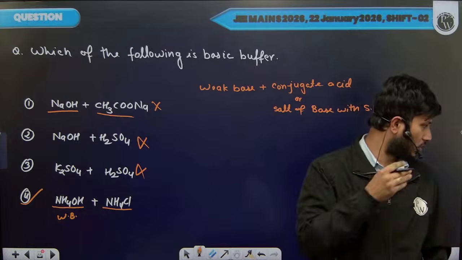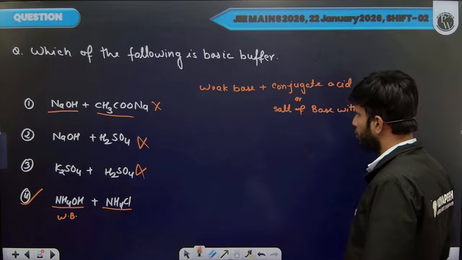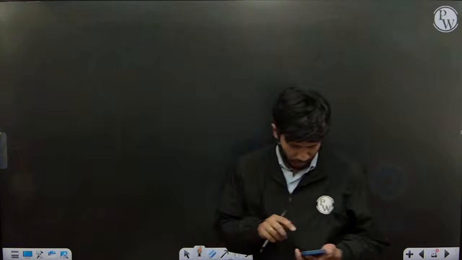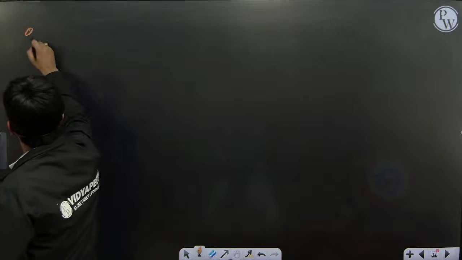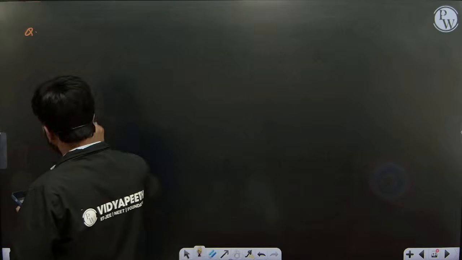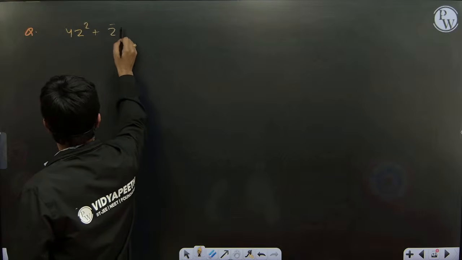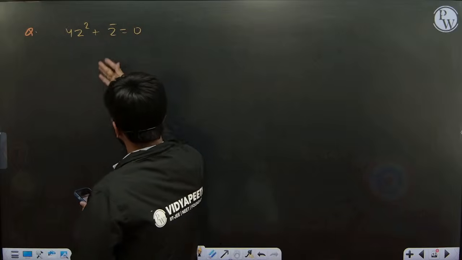So we saw already the maths paper was a little bit lengthy. So some memory based questions we are going to discuss. The first question I got from students is from complex numbers. The question was, 4z square plus z bar equal to 0. This was given, where z is some complex number.